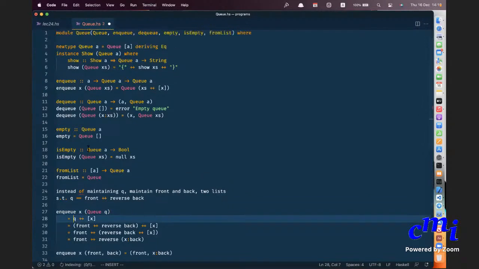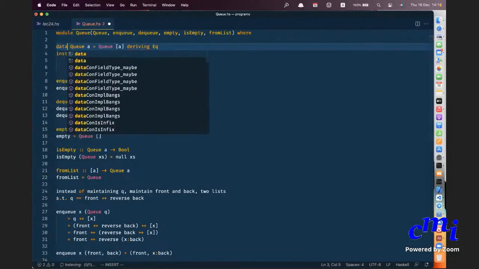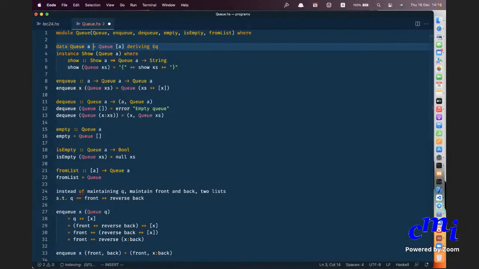Now I am saying I am going to change my whole representation. Instead of newtype QA equals QA, whatever, I'll change it to data. So let me go ahead and do it. I'll change it to data QA equals Q of pair A, comma A. Now do you understand? Okay, sir. So we change the whole definition. I'm going to change the whole representation. Okay. Now once I do this, if I just say deriving show, it will show